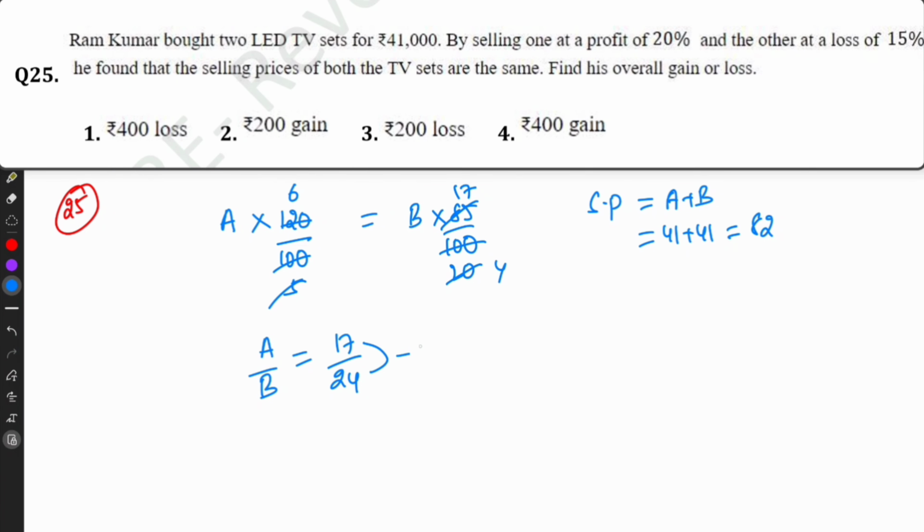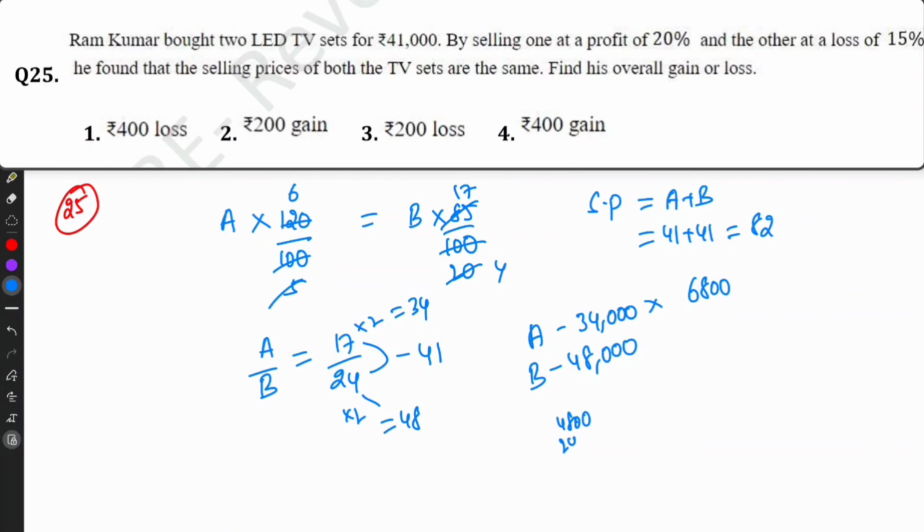So here it is total 41. So 17 into 2, 34, 24 into 2, 48. 20% profit on A, 6,800. 15% loss, that is 4,800, 2,400, 7,200 loss. 7,200. The difference is 400 loss. 6,800 profit. It is loss.